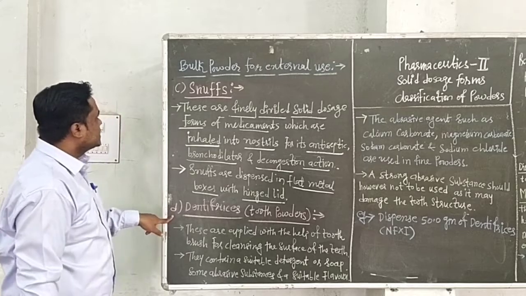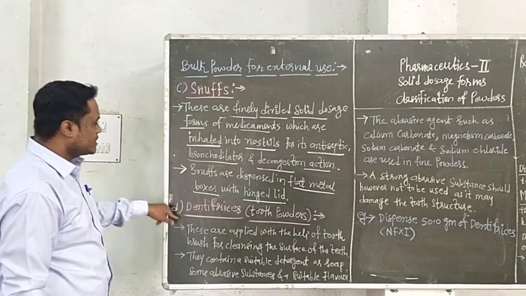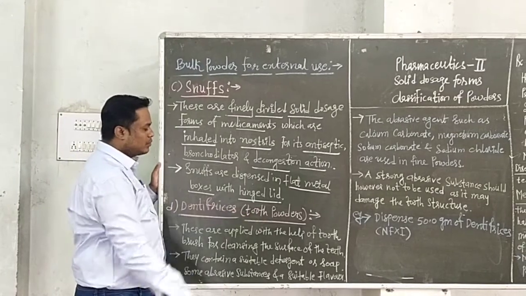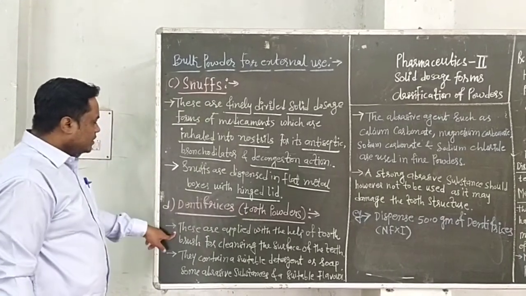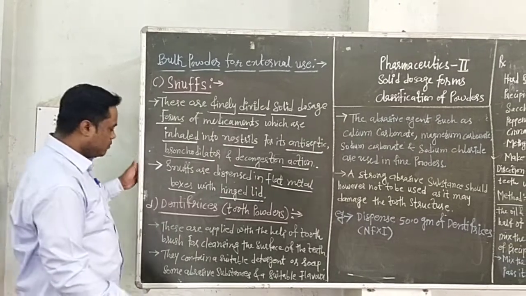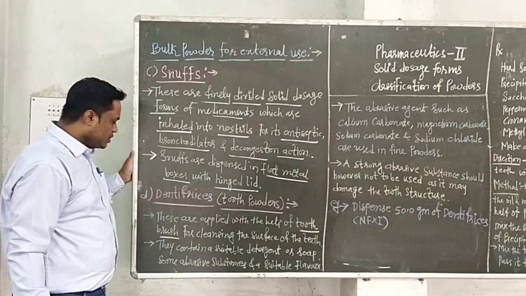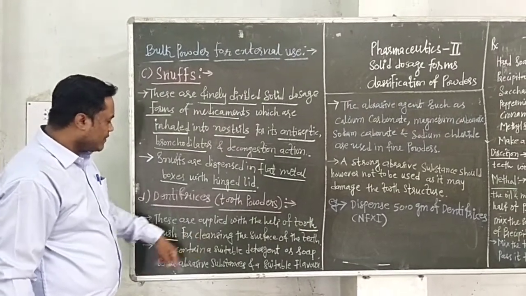Then the next type of bulk powder for external use is dentifrices. It is commonly known as tooth powders. Dentifrices or tooth powders are applied with the help of a toothbrush for cleansing the surface of the teeth.